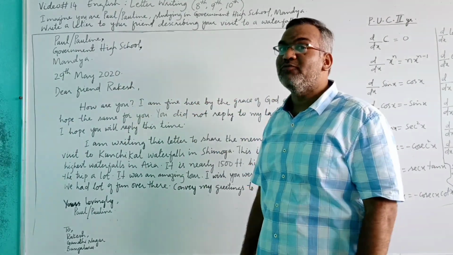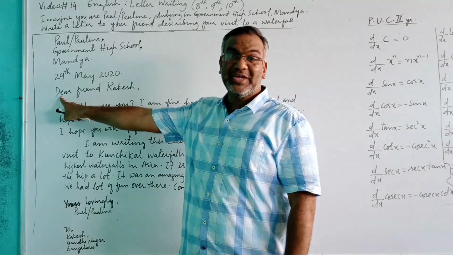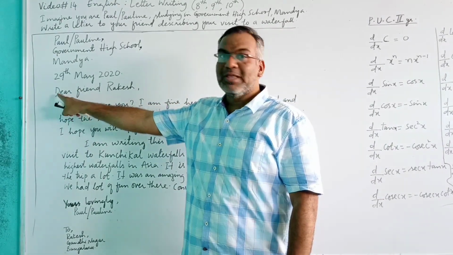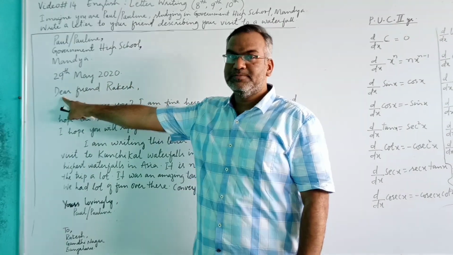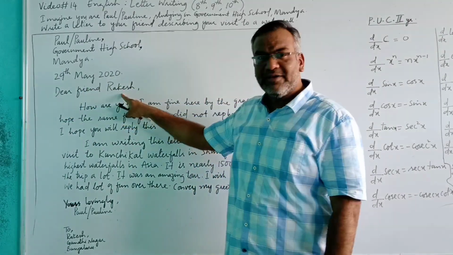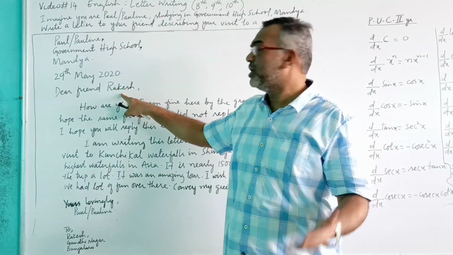This time, because we are writing a letter to a friend, we can use the word dear: dear friend, and then write the name of the friend also if you want.